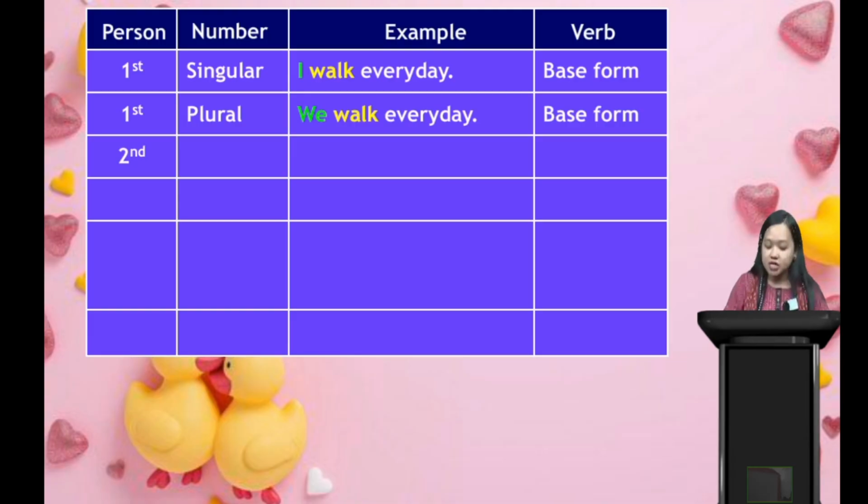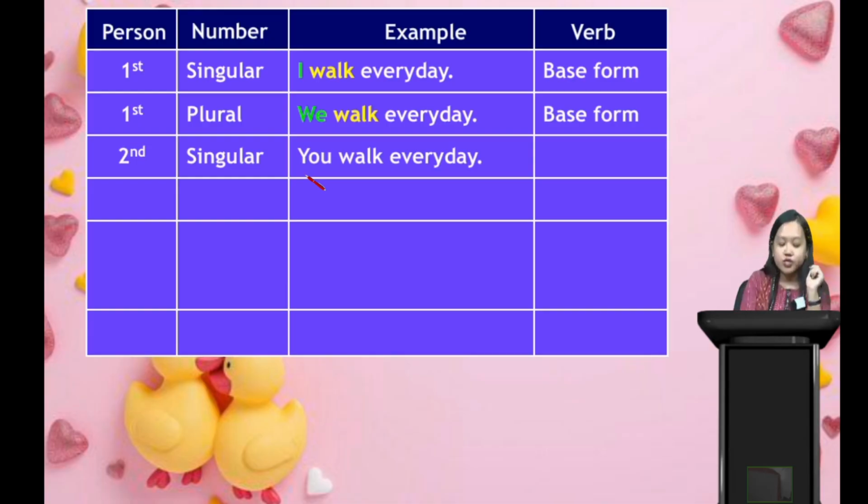Next we will learn second person singular. Now what is second person singular? Second person singular is the person I am talking to. Right now I'm talking to you. Right. So you is our what? Second person. Singular, only one person I'm talking to. Okay. So here what can we see in the sentence? You walk every day. Okay. So you is our second person singular. Again we can see this verb walk did not change its form. It's in the base form. So here again it's written what? Base form.